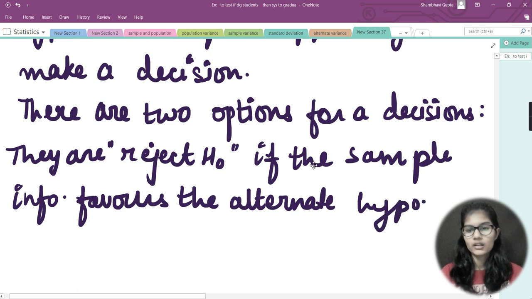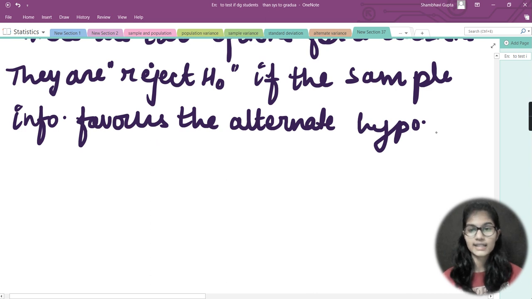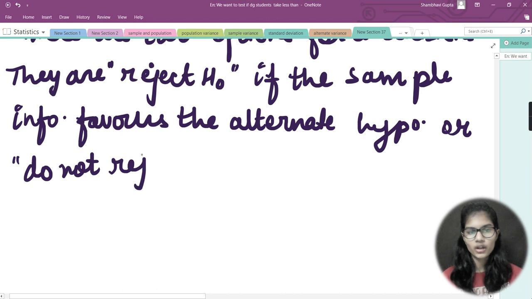So this is the very first thing which we can have, that if we reject H naught. And the second one is that we do not reject H naught.